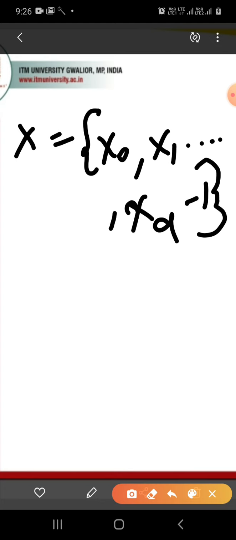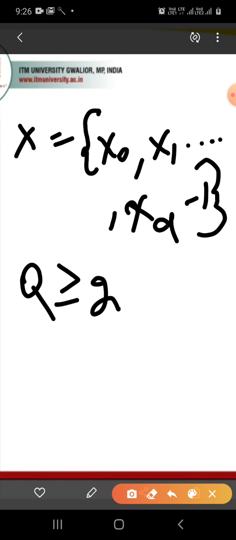Also we can assume that the output of the detector consists of Q-ary symbols, where Q is greater than or equal to 2 to the power q.